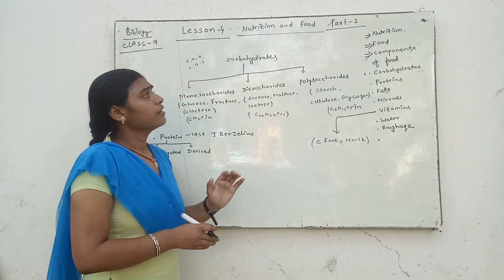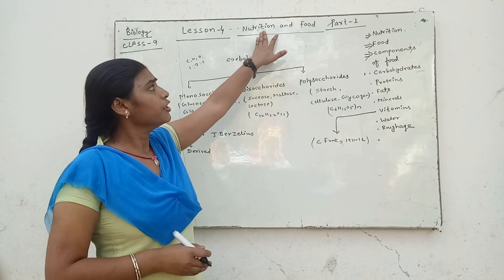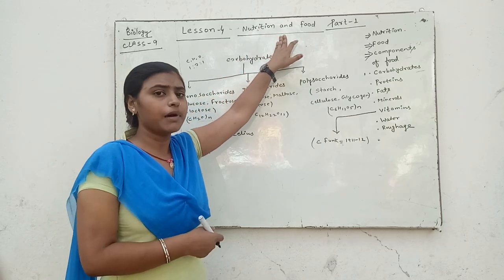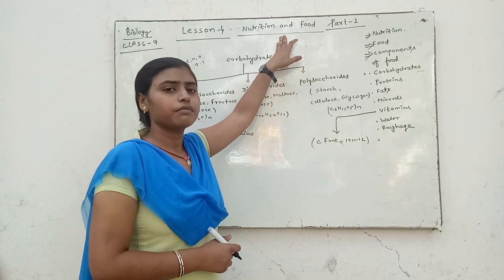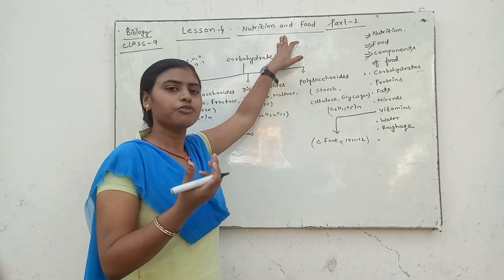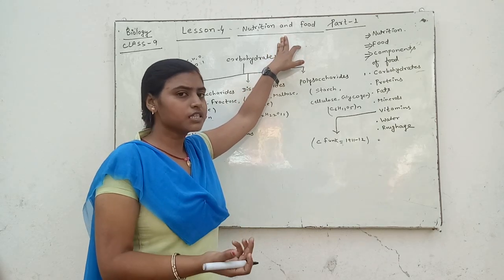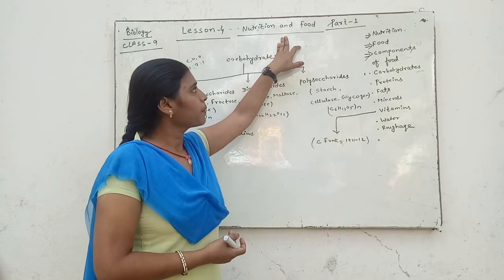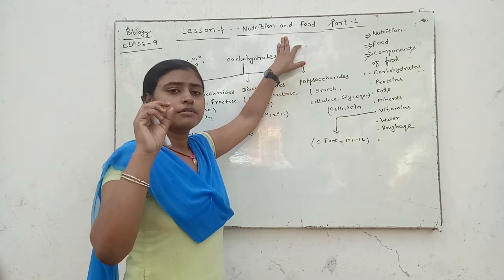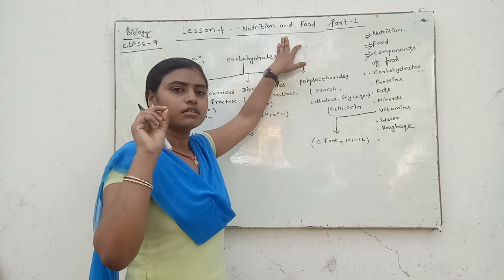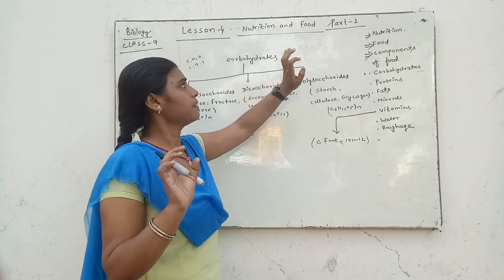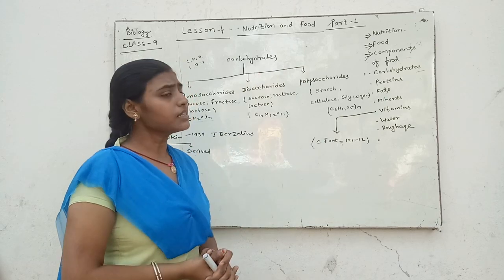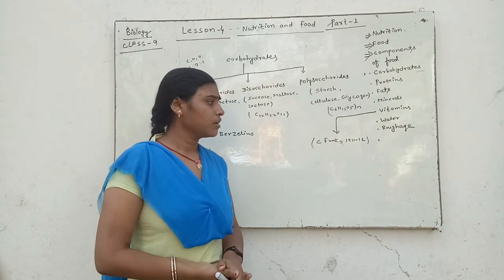Children, come to the topic. Nutrition is the life process by which we obtain energy for various functions such as respiration, digestion, transportation, etc. Now we'll discuss the types of nutrition.